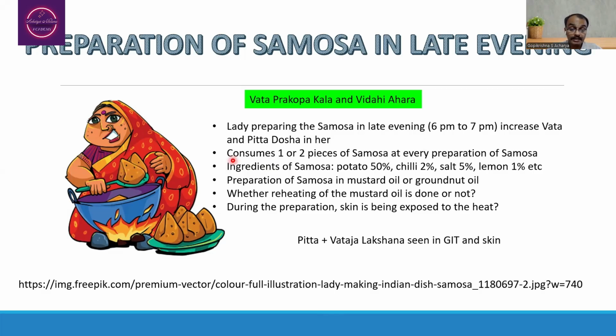So here the probable ingredients: potato is 50%, chili is 2%, salt is 5%, lemon is 1%. In that particular situation, there will be the Vata as well as Pitta dosha increase that is going to take place in the alimentary canal.